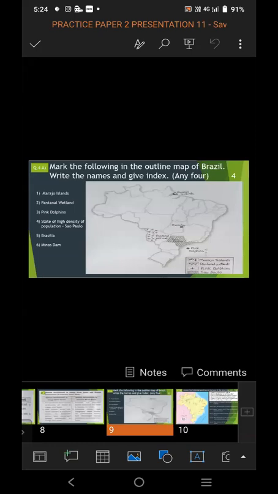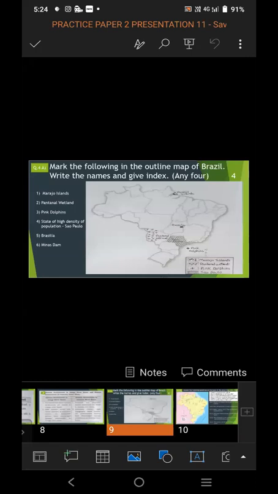And that sign you have to write in the index, and the sign that indicates which option you are going to mark in the map should be written in front of it. The options given in this paper were Marajo Island, Pantanal wetlands, pink dolphin, state of high density of population, Sao Paulo, Brasilia, and Minas Dam.